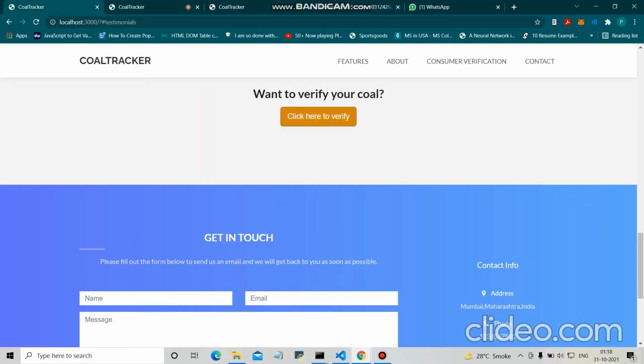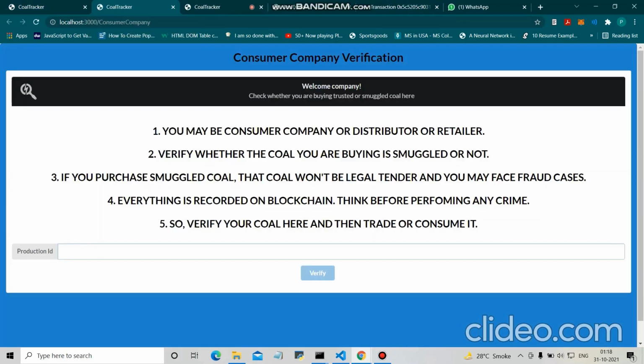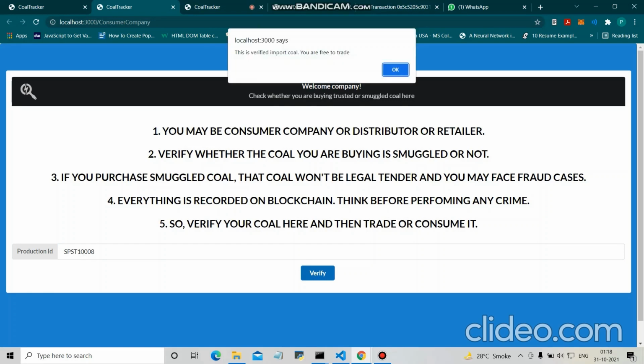Now let's again move to the verify side, and now we'll verify whether that coal is imported legally or not. As you can see, this is verified imported coal. Now you are free to trade. So this is my complete application of Coal Tracker.